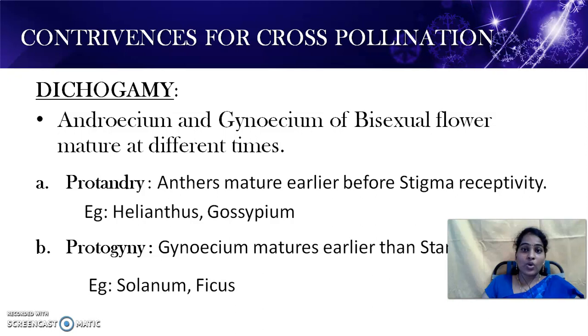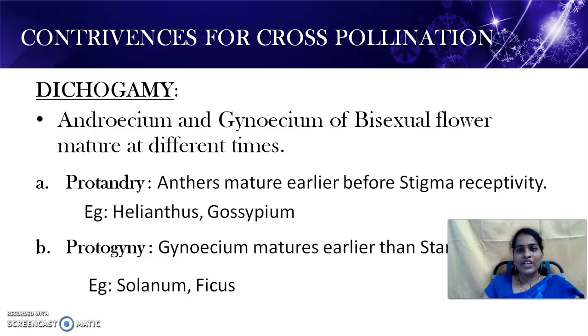Next one is dichogamy. Dichogamy means the gametes mature at different times. Either the male gamete matures earlier than the female, or the female gamete matures earlier than the male. There are two cases. The first one is protandry. Andry means androecium. That means the androecium matures earlier than the gynoecium. This condition is called the protandrous condition. Example is Helianthus and Gossypium.